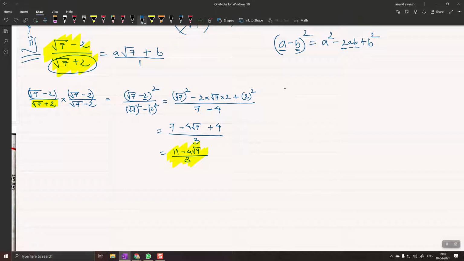तो I will now compare the rationalized denominator, that is 11 minus 4 root 7 by 3 with a root 7 plus b. a root 7 plus b. अब देखो कंपैरिजन में कैसे करता हूं और कैसे मैं a और b की वैल्यू ढूंढता हूं. This is the most important part. I want all of you to pay attention and then note it down. So first thing, I'm going to separate the fractions here. So I will write 11 by 3 minus 4 by 3 times root 7.